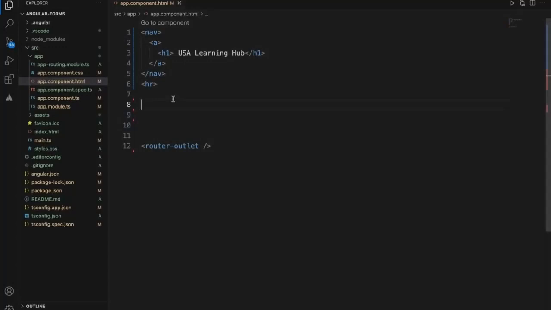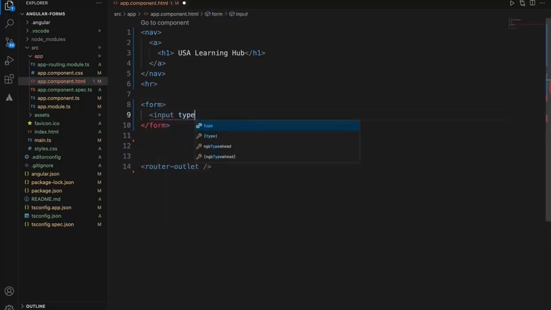To start with, I'll write the basic HTML form, then we will add the Angular features to it. So to start, we need a form, and we need an input of type text. We'll use this for username.